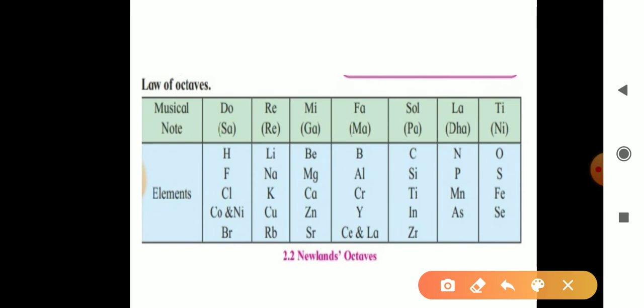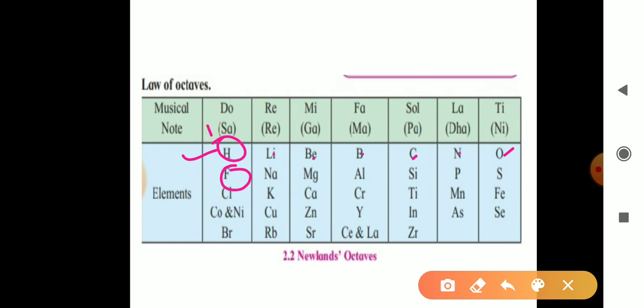So see this table. In this table he made groups of 8 elements. In the first row there are 7 elements. In each row there are 7, and he stated that the first and eighth have similar properties. So we can say in this example, suppose we consider hydrogen, then after hydrogen the eighth element is fluorine. So hydrogen and fluorine have similar properties. See here, if we consider hydrogen as the first element, then lithium becomes second, third, fourth, fifth, sixth, seventh, and fluorine becomes the eighth one.